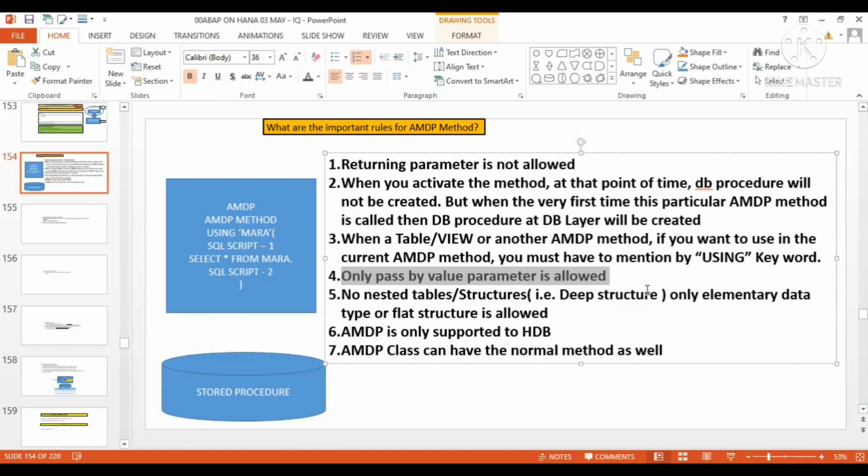My question is, why is only pass by value parameter allowed in AMDP? Why is pass by reference not allowed? In context with the RFC function module, why is only pass by value allowed, and not pass by reference?